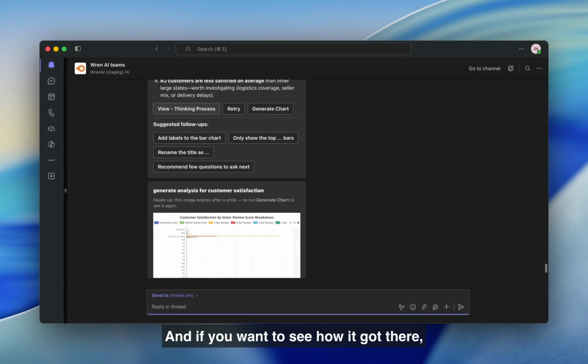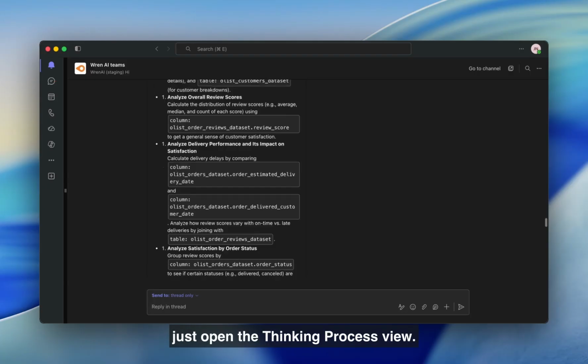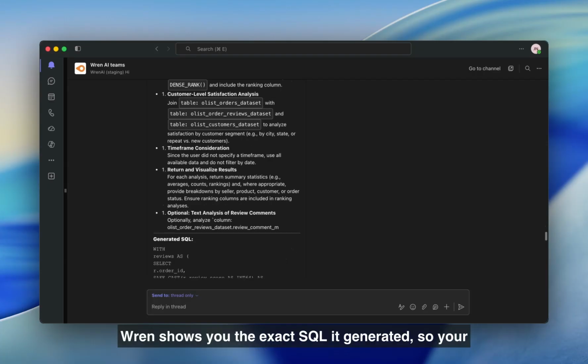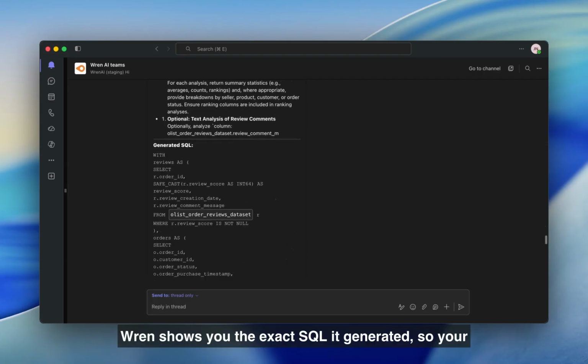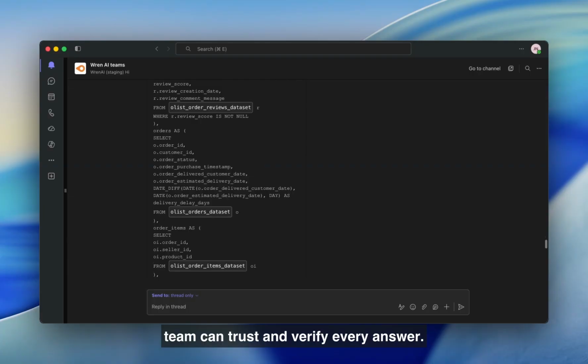And if you want to see how it got there, just open the thinking process view. Ren shows you the exact SQL it generated, so your team can trust and verify every answer.